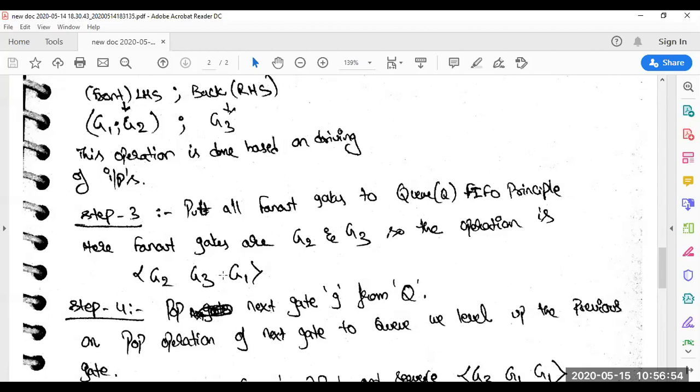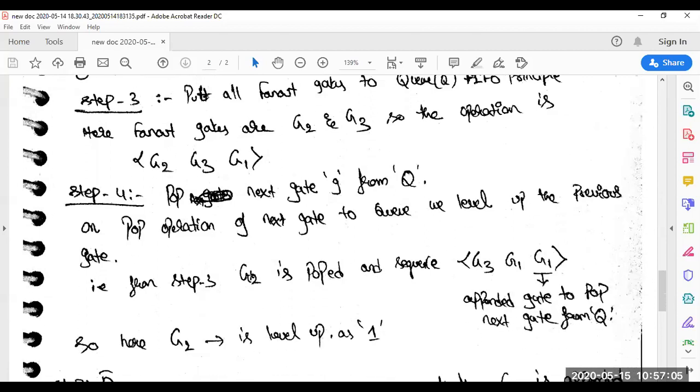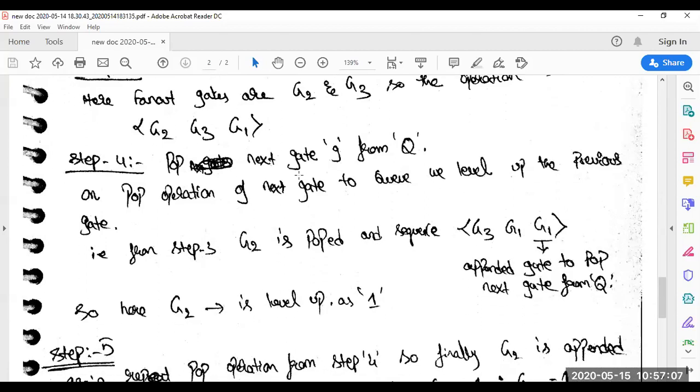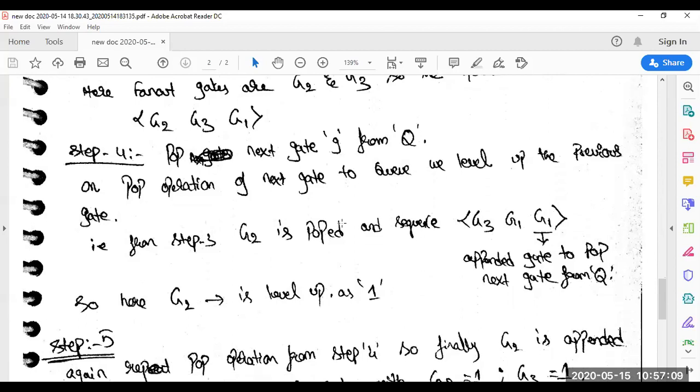At the last, we have put back the gate here. G2 and G3 are taken for the first preference, front preference and back preference. Step 4 comes out with pop next gate from queue. We have popped the next gate, in the sense G1 is popped over there. G1 is appended from the pop operation, and G2, G3 and G2, G1 will be there.